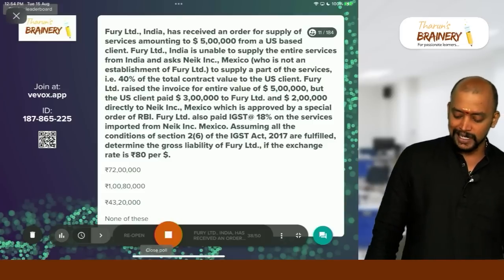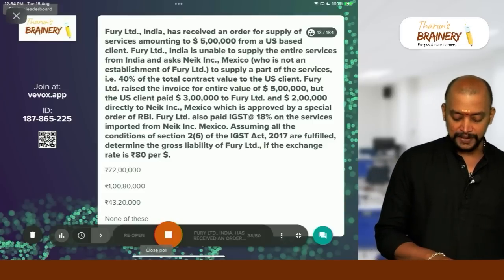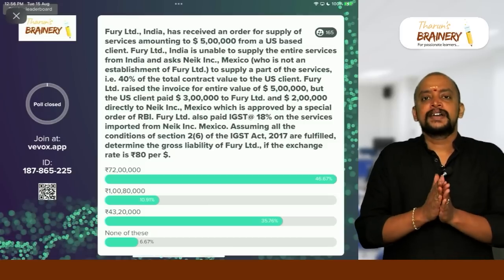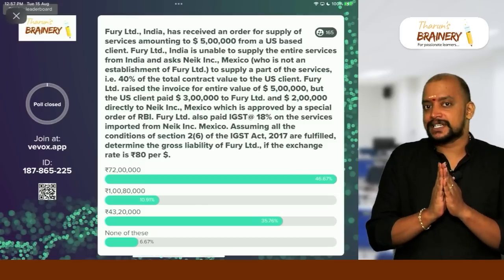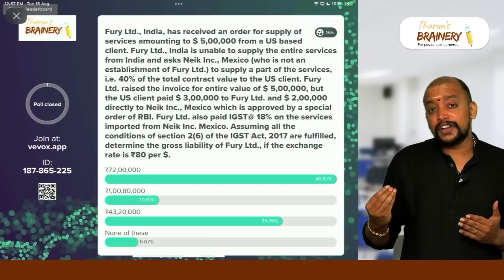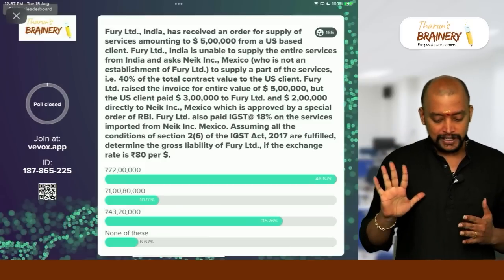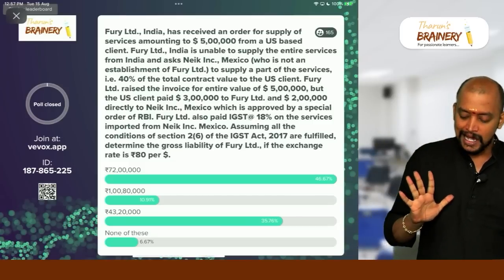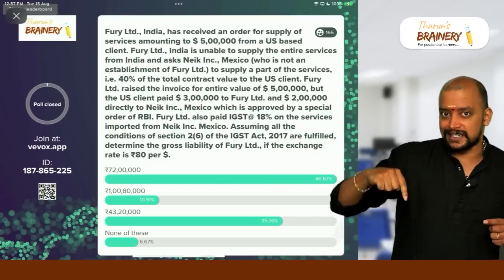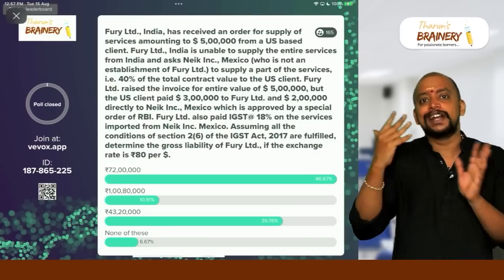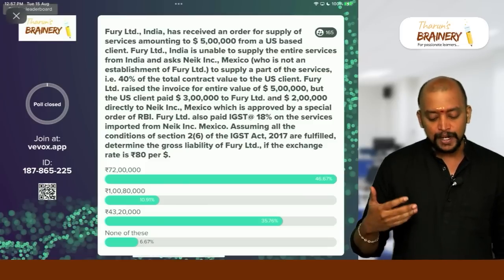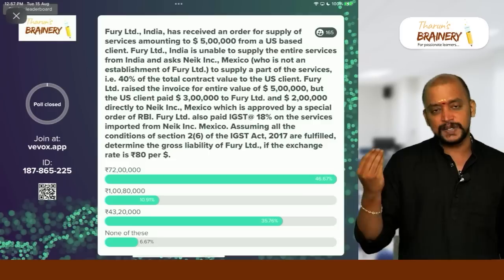Now you need to compute the GST liability, gross GST liability. Okay, see, the answer is simple. First, what will be taken as the export of services? Even though they are actually getting $3 lakh, the value of export of service is $5 lakh. Okay, $5 lakh into 18%. But on import of services, $5 lakh into 80 rupees into 18%, that is a gross liability. And nowhere is it given that it is export of service under bond or LUT. So which means GST is payable here.